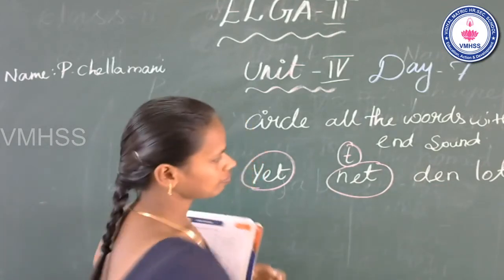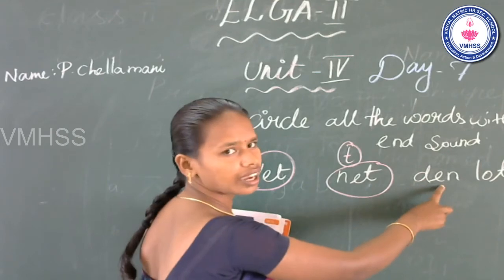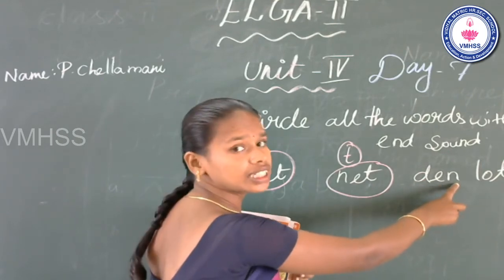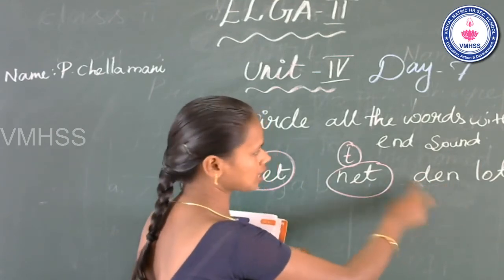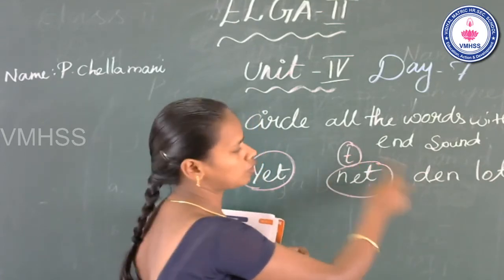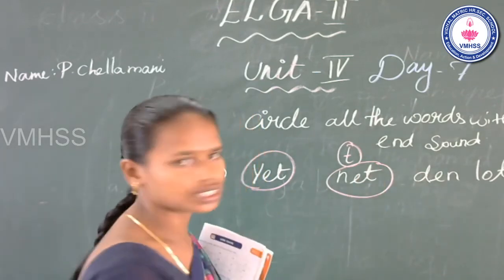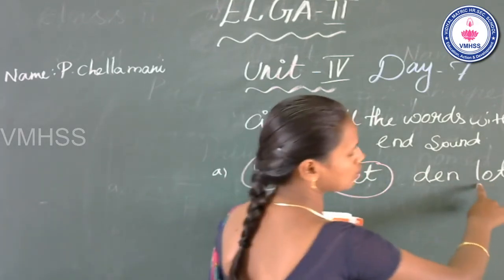Then. Beginning d. Middle a. N. This word has the N sound t. Yes or no? No. This word doesn't have the N sound t. So don't circle it. See the last word, lot.